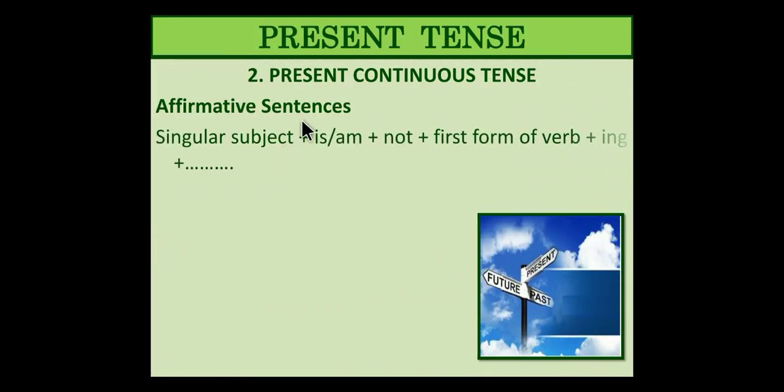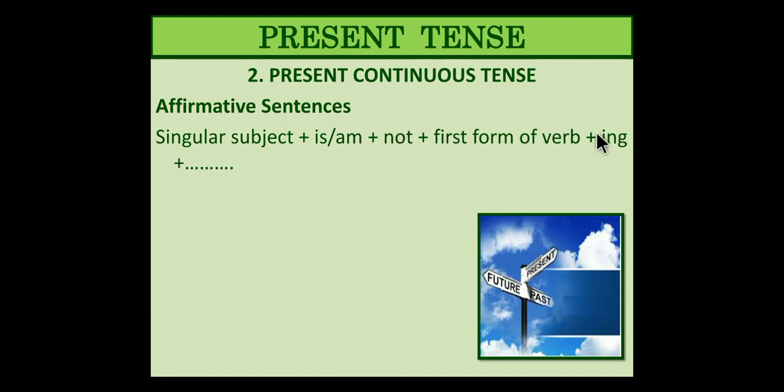Next, affirmative sentences for present continuous tense. Affirmative is a positive statement. The formula is singular subject, then is or am. Am will be used only for I, and is will be used only for singular. She is, he is. Singular subject, is, am. And not should not be there at all, because it is an affirmative sentence.